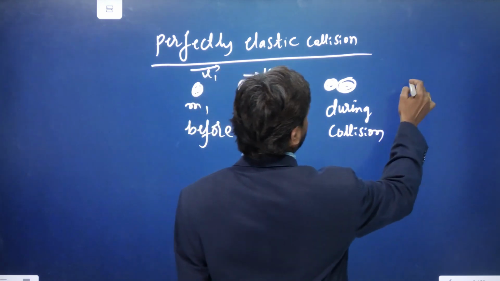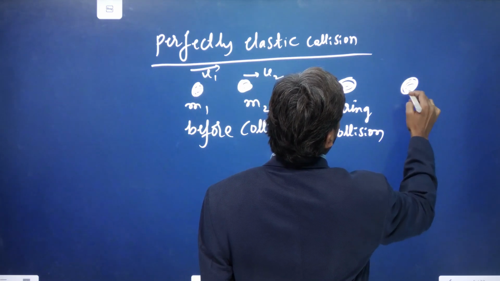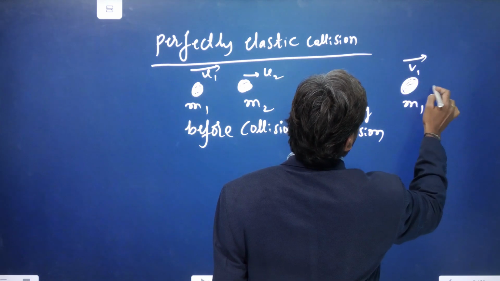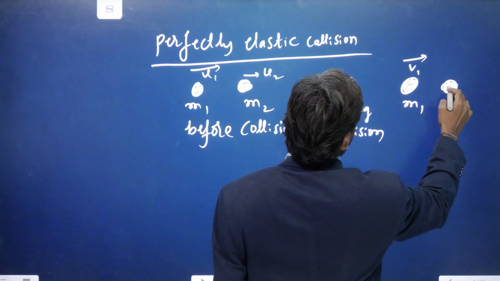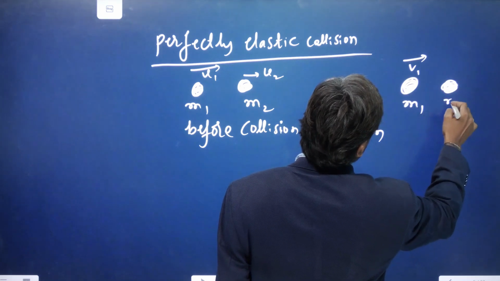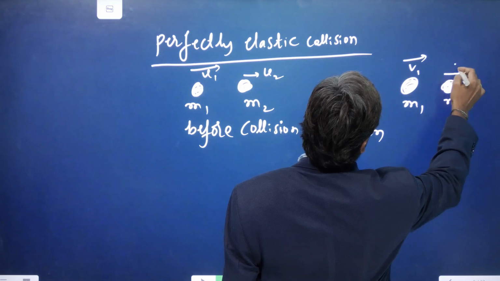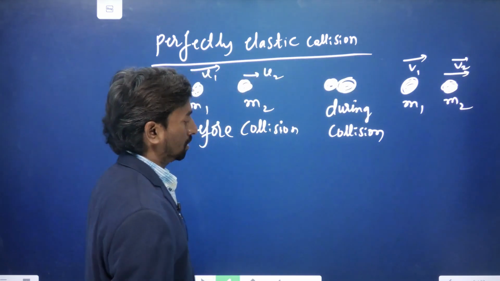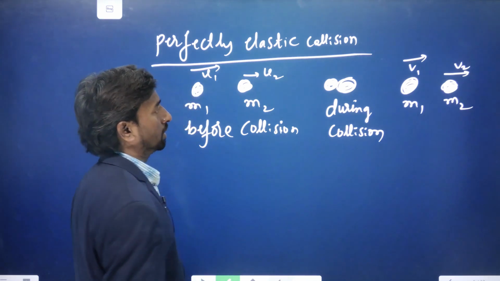Then after collision, one body moves with the speed v1, and in the same straight line the other body also moves with speed v2. This is a perfectly elastic head-on collision. They are moving in the same direction.